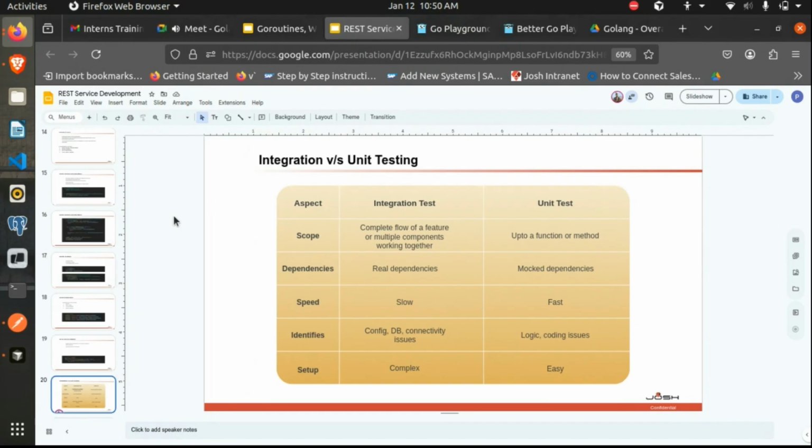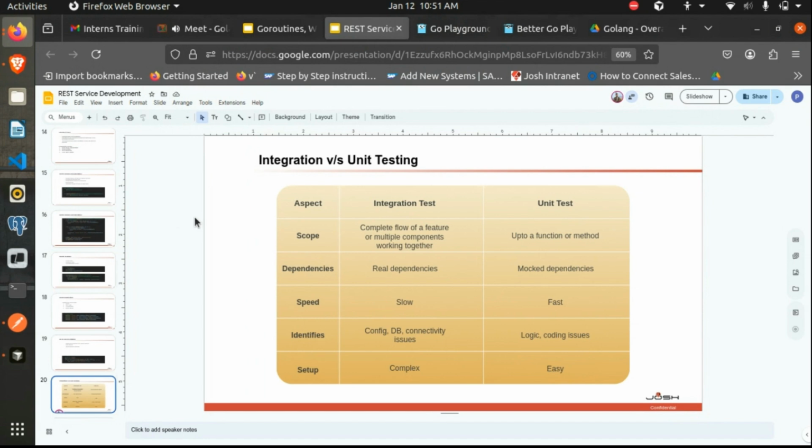But in case of unit test, by name itself, what we want to do is test the smallest piece of code which we have in a program. And in doing so, we don't actually call the actual database, or let's say if we have a third party integration or third party service, we don't call that service. What we do is we mock. By mock, what I mean is we try to create fake output. We define that if this is the input, we want this as output.